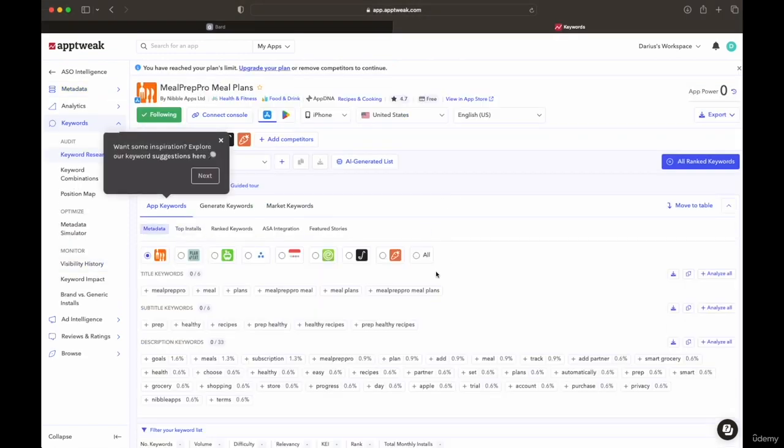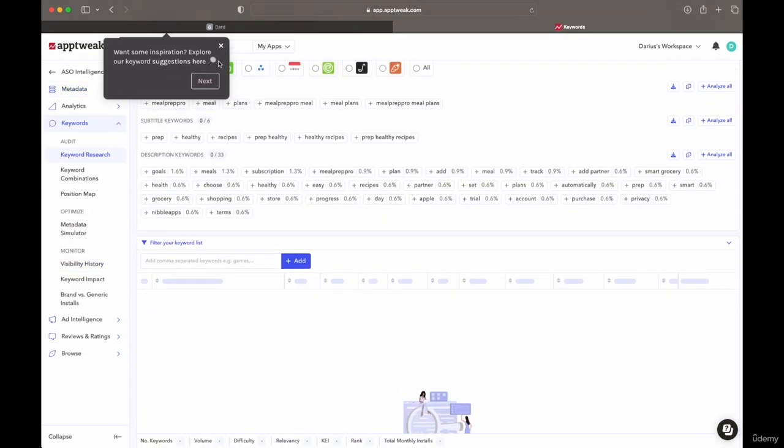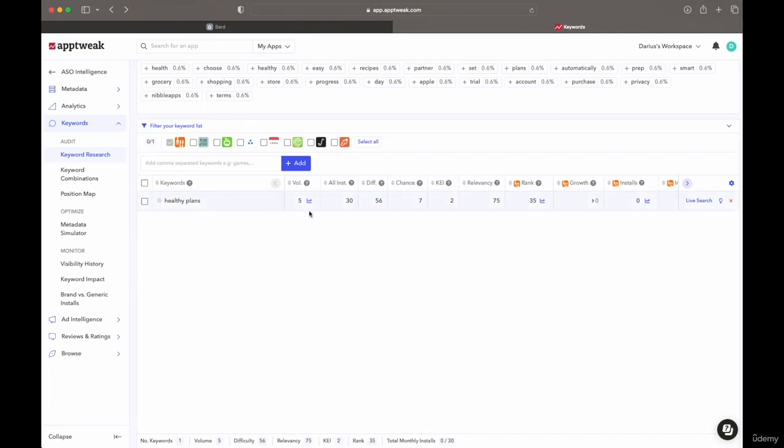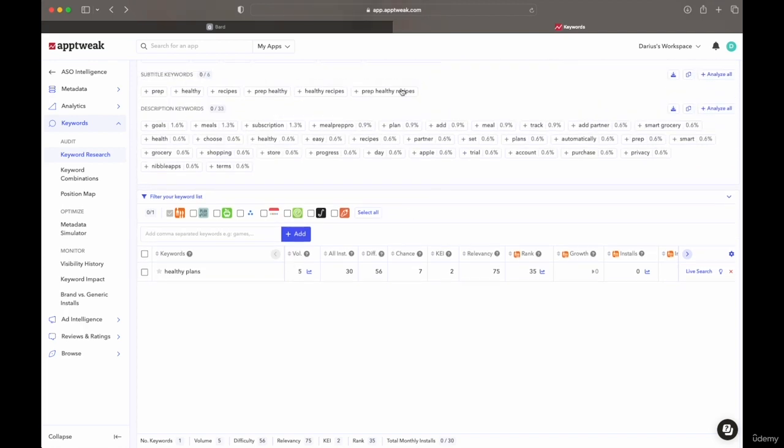We can go into keywords, and then we see the ranking of the keywords within that app, and then we could add new keywords. For example, the volume is very low on healthy plans. It's got only a few installs, and we rank 35 currently on this keyword. So this wouldn't be a highly optimized keyword for traffic. It would be more for conversions, because doing ASO is kind of a magic combination, like art and science. The science part is getting the conversions right, getting the numbers, getting the keywords with high volume of traffic but not a lot of competition.